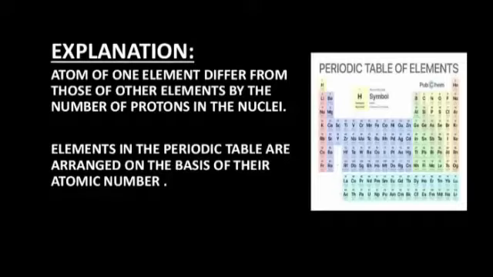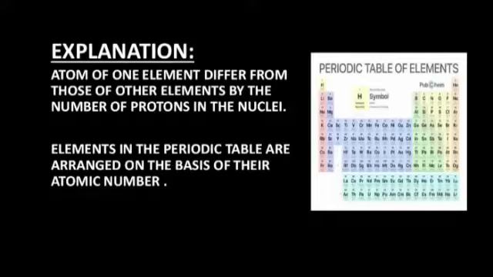If the atomic number of any atom is 6, it means it is a carbon atom. While if the atomic number of any atom is 1, it means it has one proton in its nucleus. It is a hydrogen atom. So students, no two different elements have the same atomic number. Each and every element has a different atomic number. So we can easily differentiate between two different atoms on the basis of their atomic number.